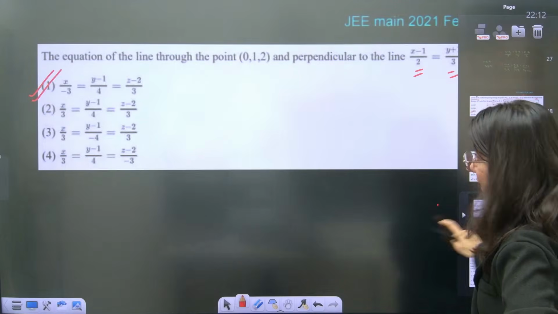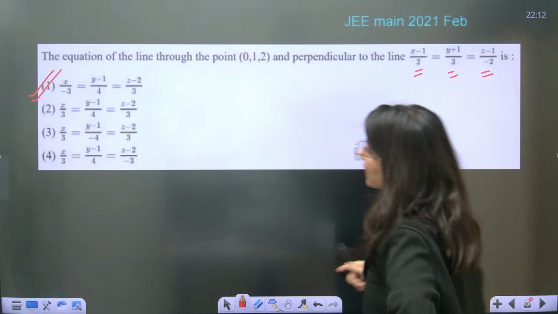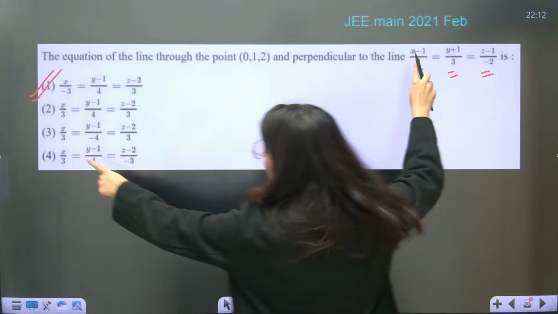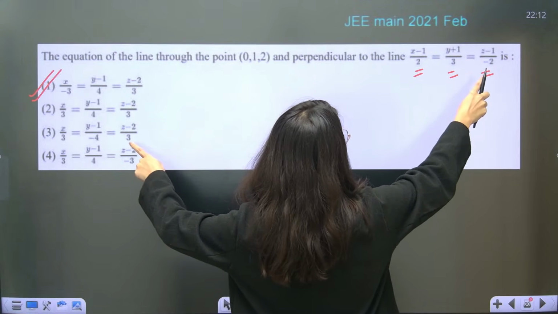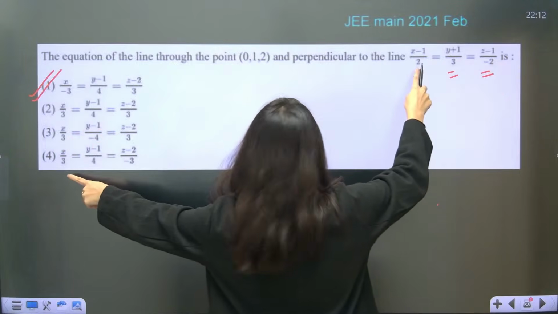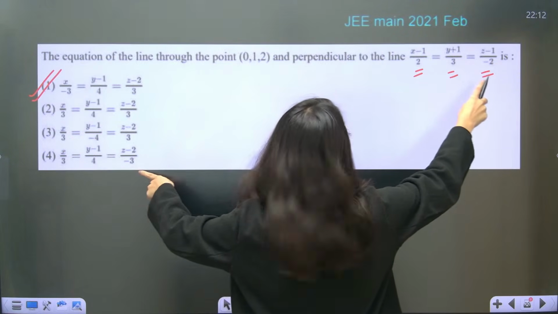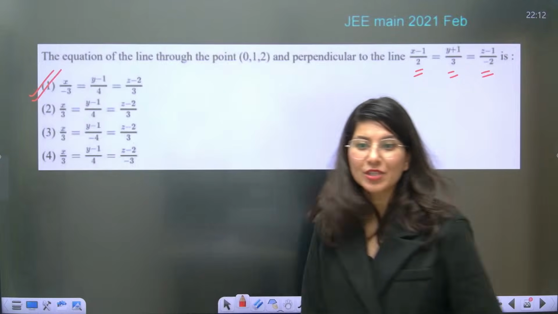Option wise if you check, no, this is not the correct answer. So 3 2s are 6 minus 12 and minus 6. No, you are not getting it. So 6 and 12 and 6. No, only option A is correct.